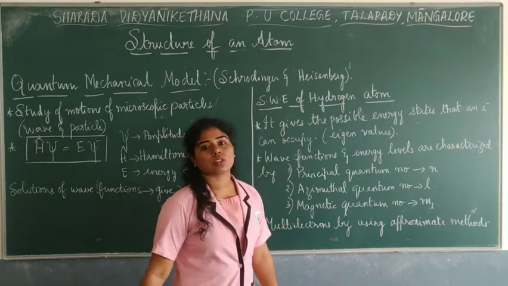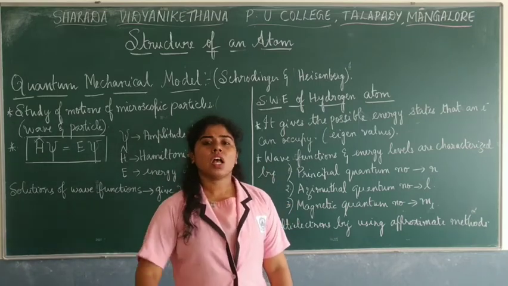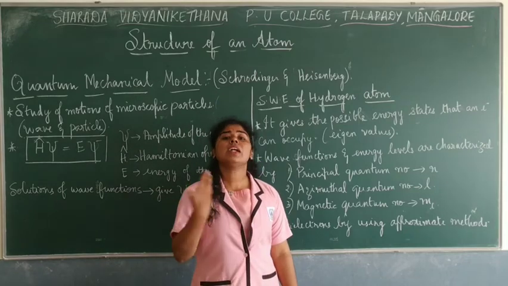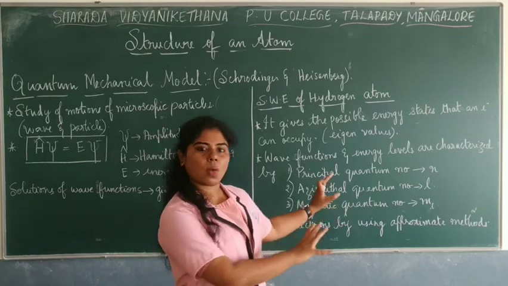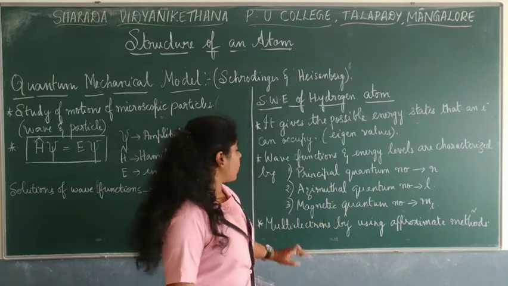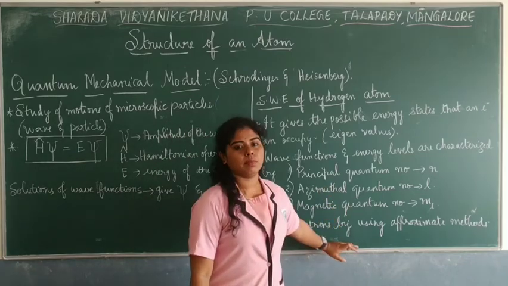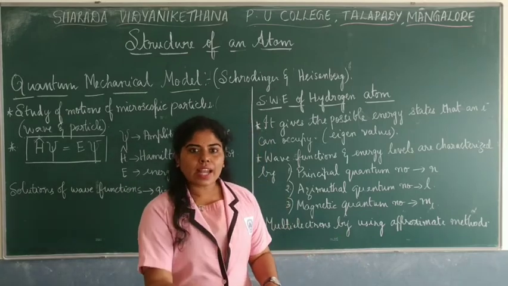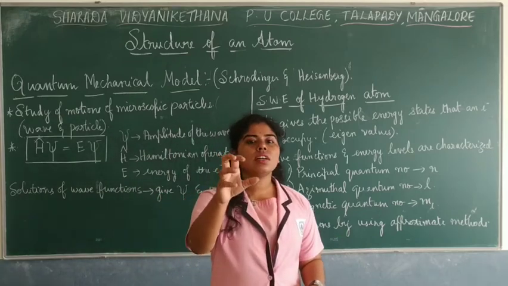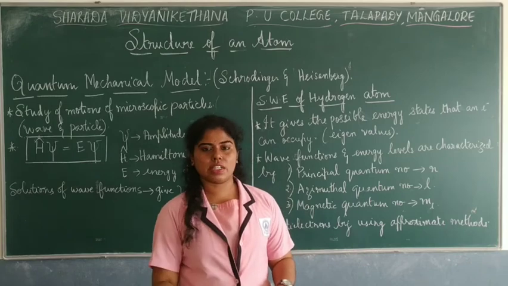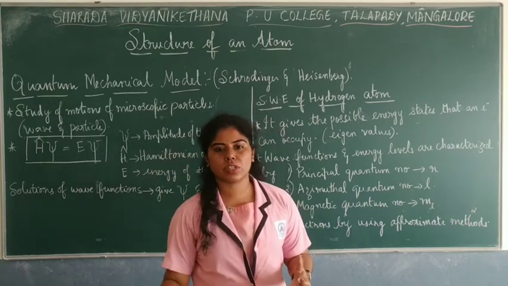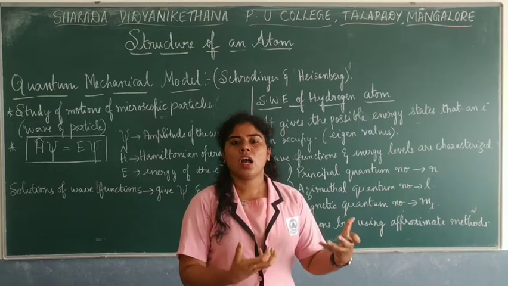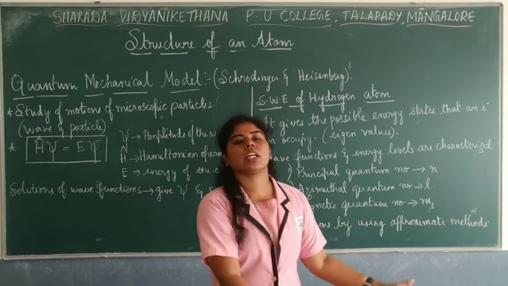So this is how the Schrodinger wave equation was solved. When this equation was solved for multi-electron systems, hydrogen had only one electron, so they obtained particular results. But when it was applied to multi-electron systems, it was not exactly possible to find the solutions, so we used some appropriate methods for that equation itself, or found other expressions from that equation.